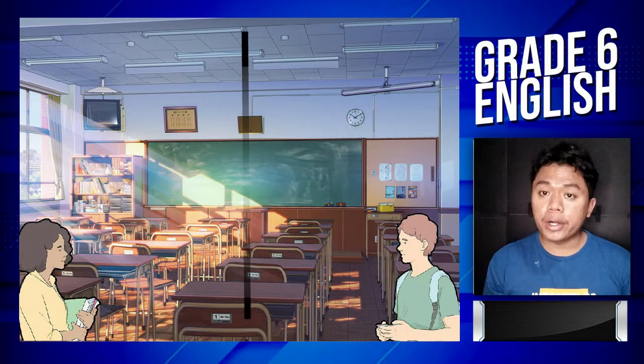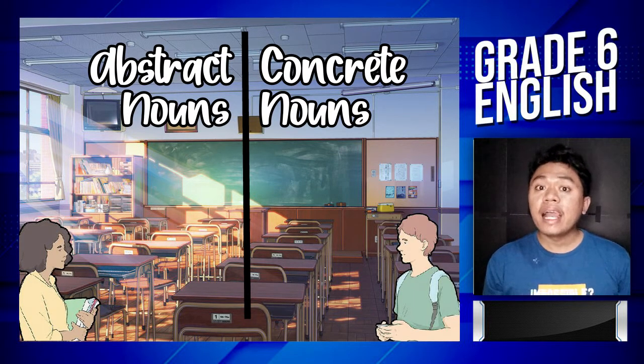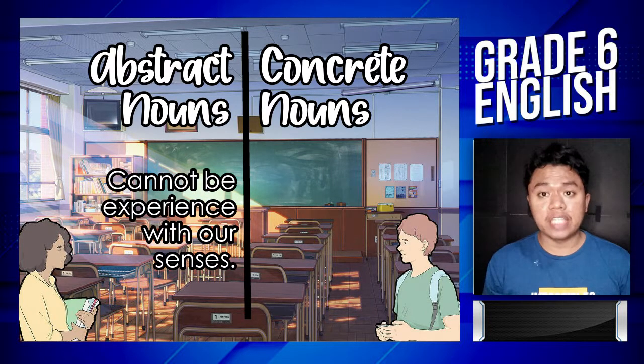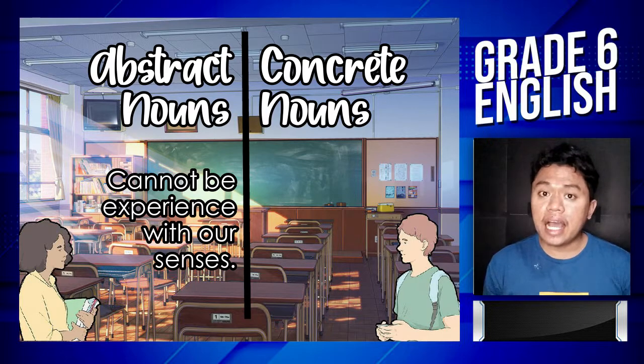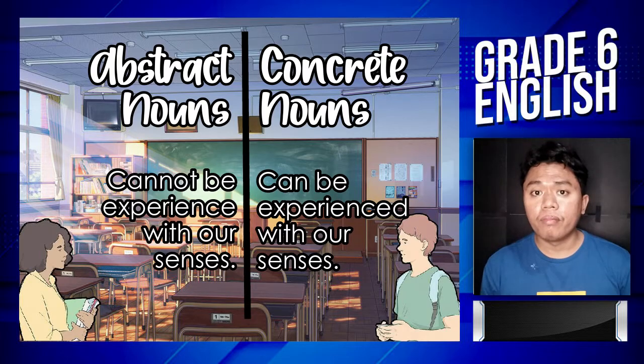For us to remember each noun, it will be easier if we will compare each noun to its opposite in definition. Abstract nouns are words that cannot be experienced by your senses, while concrete nouns are words that can be experienced by your senses.